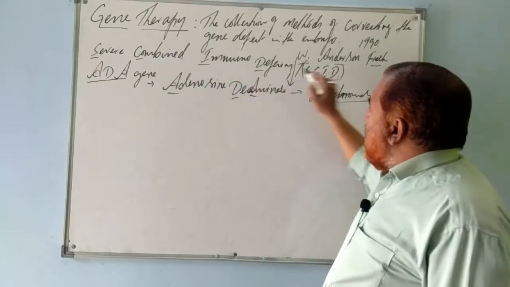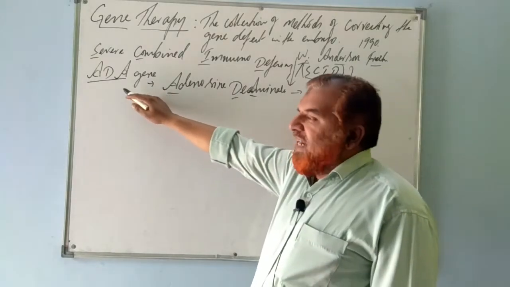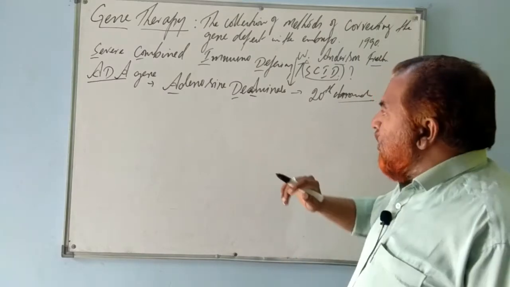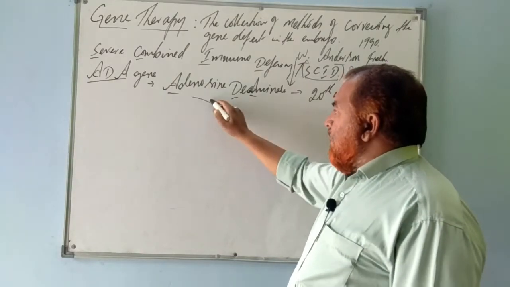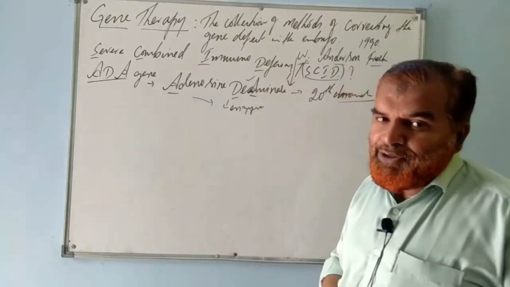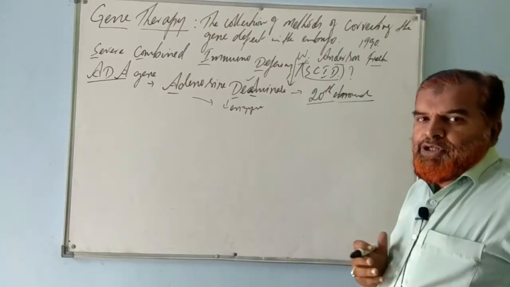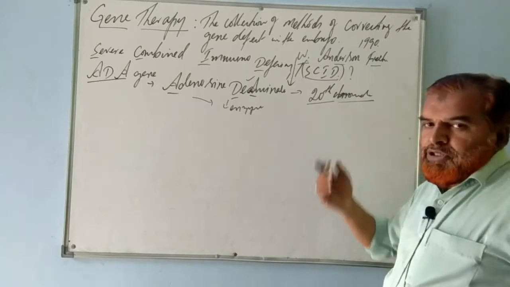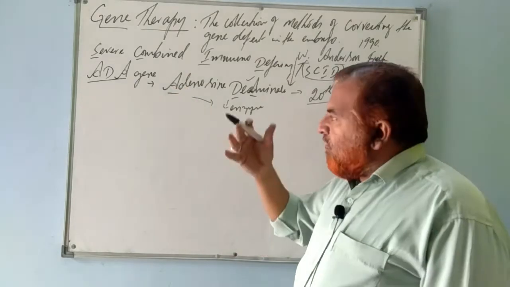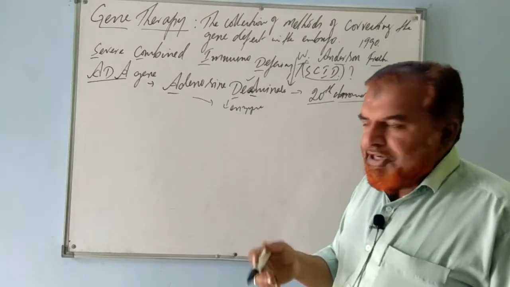Why does this deficiency occur? How does this syndrome occur? There is an enzyme, there is a gene known as the ADA gene, adenosine deaminase gene. The function of this gene is to produce the enzyme adenosine deaminase. This enzyme is produced when this gene is present on the 20th chromosome. Normally in all normal human beings, this gene is found on the 20th chromosome, the largest chromosome. The function of this gene is to produce this protein, adenosine deaminase, considered an enzyme, basically a protein.